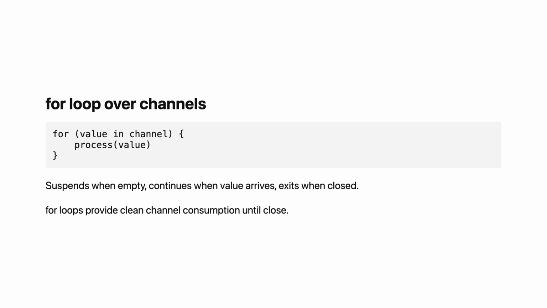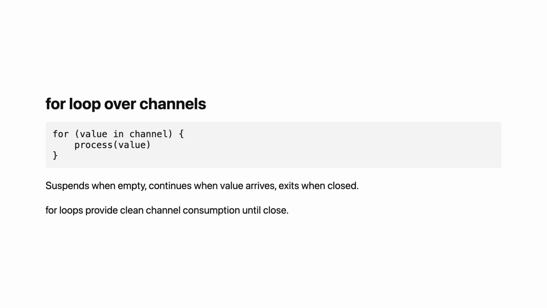You can iterate over a channel with a for loop. for (value in channel) { }. The loop receives values until the channel closes. This is the cleanest way to consume a channel. No manual receive calls. No checking for closed. The loop suspends when the channel is empty. It resumes when a value arrives. It exits when the channel closes.